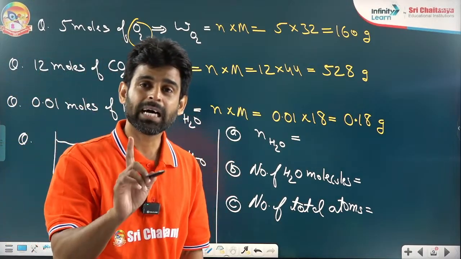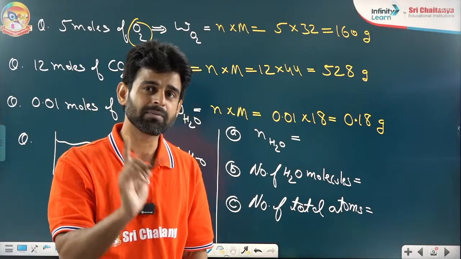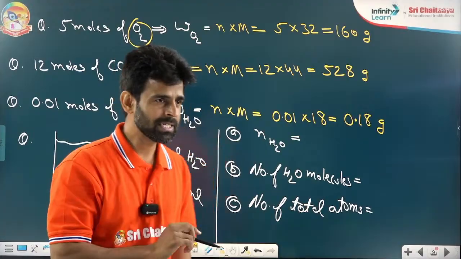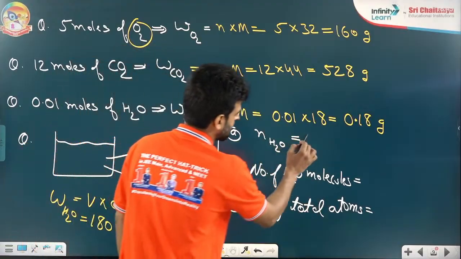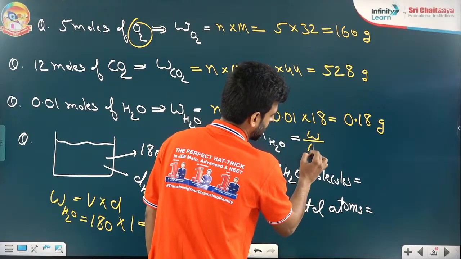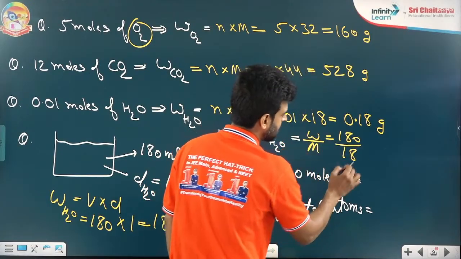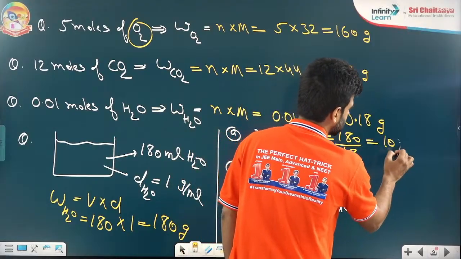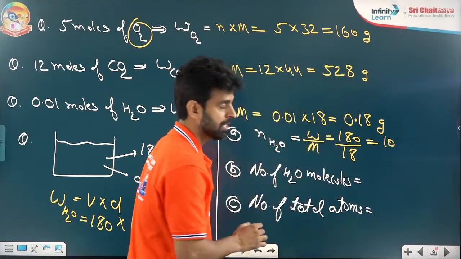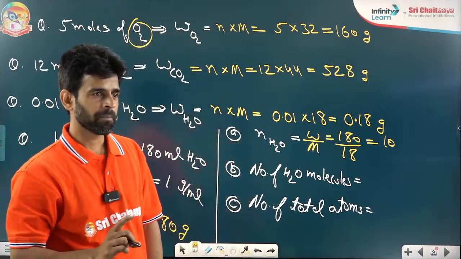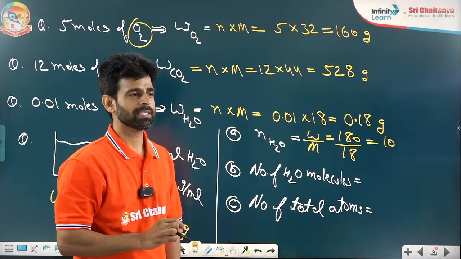First of all, we can't apply the gas formulas for liquids. I will discuss it tomorrow when I teach you the third formula. So we have 180 gram divided by molar mass, 180 divided by 18. How much? 10 moles. So we have 10 moles of water. Are you clear? Yes, Shaheen. Very good. 10 moles.